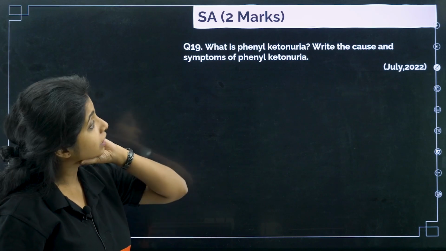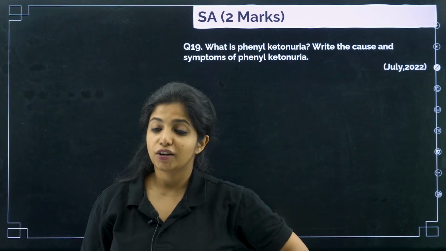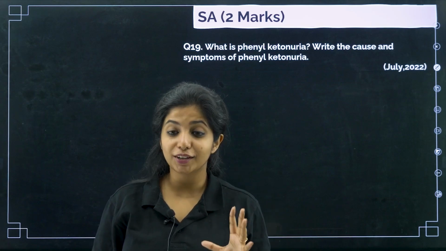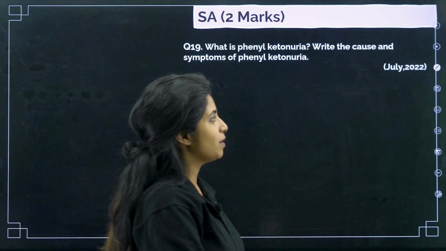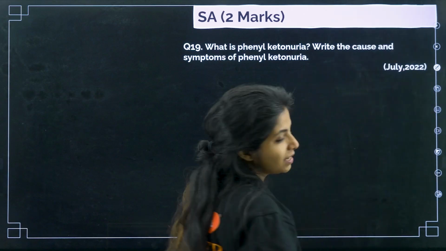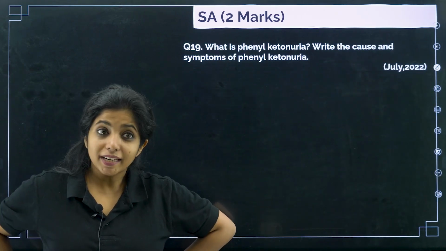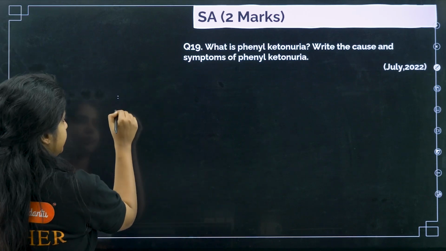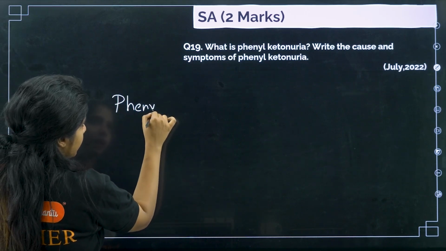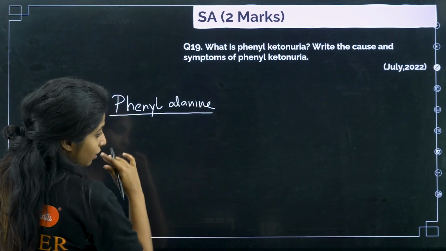What is phenylketonuria? Write the cause and symptoms of phenylketonuria. Now, if you are a person who is finding it difficult to remember this, then you are at the right place, my dear children. I am going to make you memorize this very easily. In our body, there is an amino acid known as phenylalanine. What do you call it? Phenylalanine.